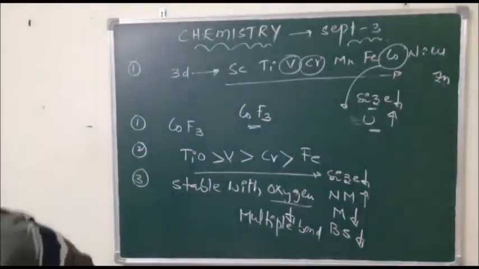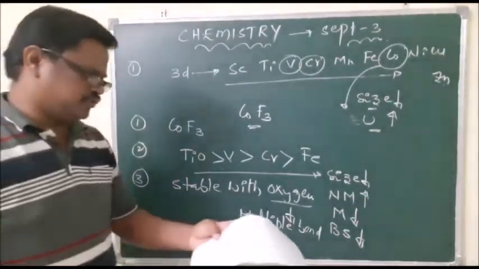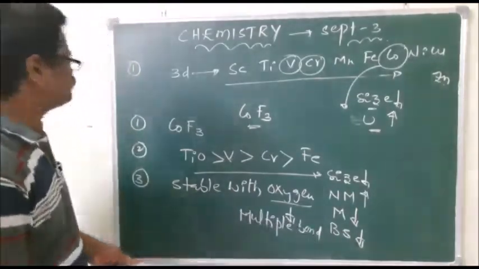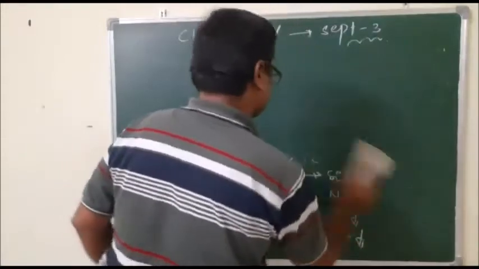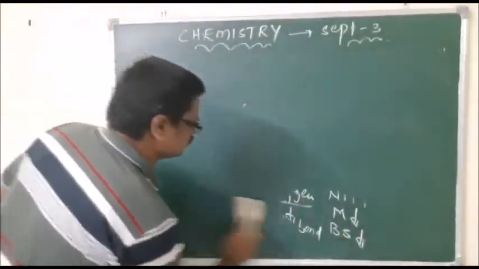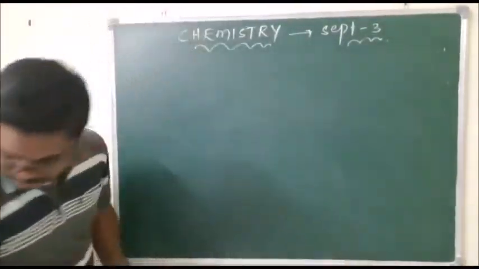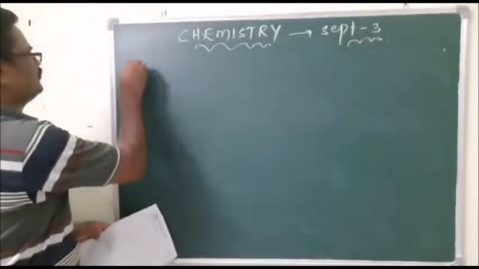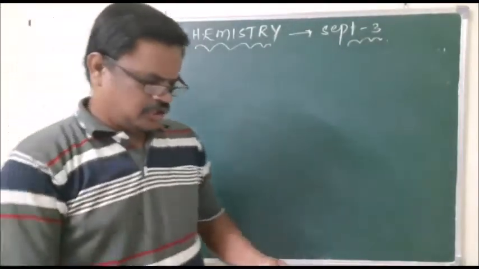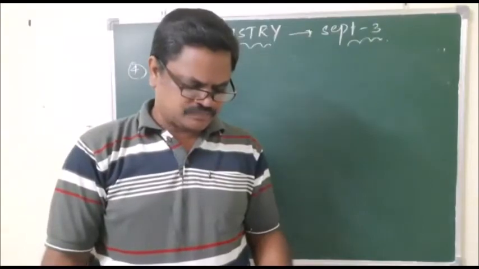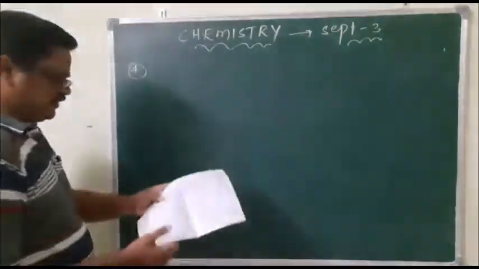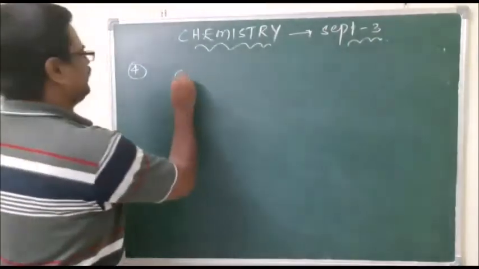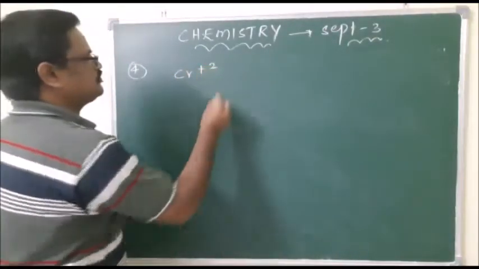The third is over, so if you move to the fourth question: chromium and manganese both have d4 configuration, and Cr plus 2 is given. Cr plus 2 is 3d4, whereas Cr plus 3 is 3d3.